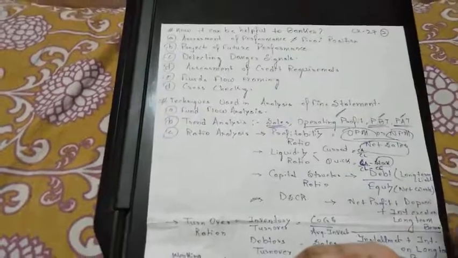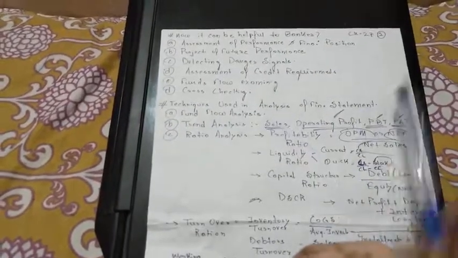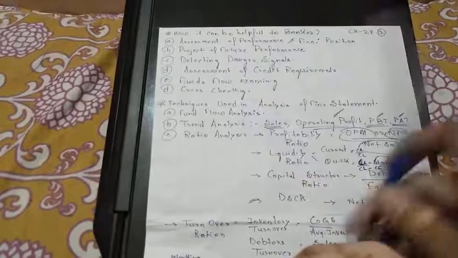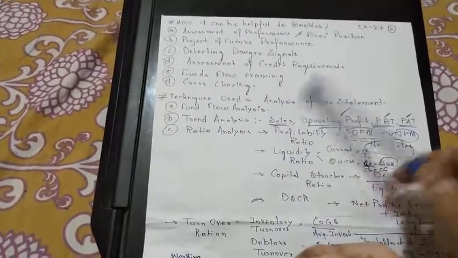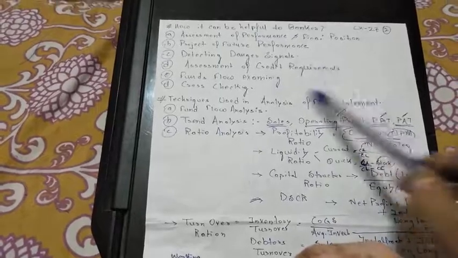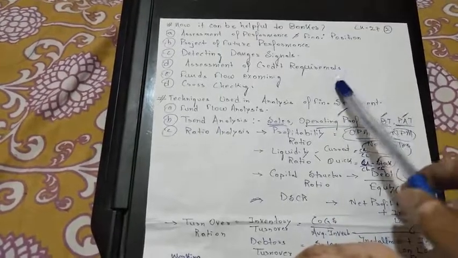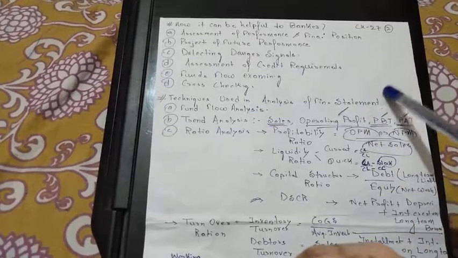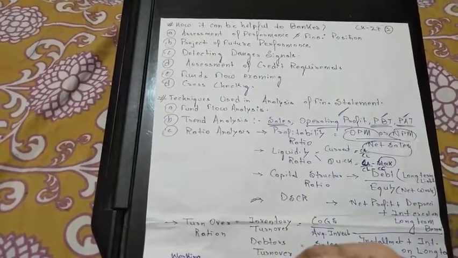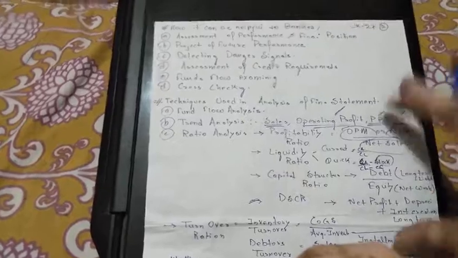So next is the technique used in the analysis of the financial statement. The funds flow analysis we have understood in simple terms. The banks have to find the long term uses and the long term sources. They need to find the difference of that, and if the difference they find is equal to net working capital, or equal to current assets minus current liabilities, then we can say that the funds flow analysis can be done.